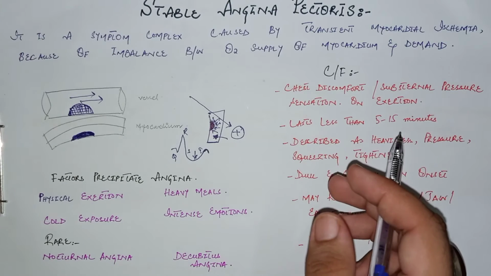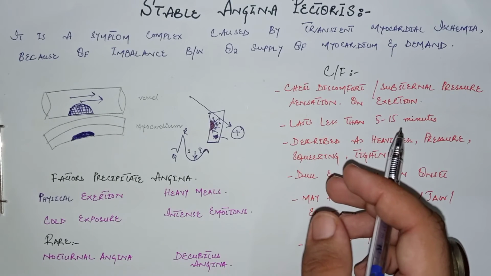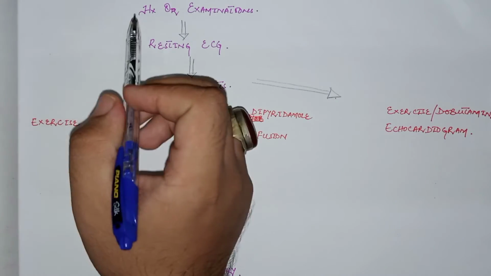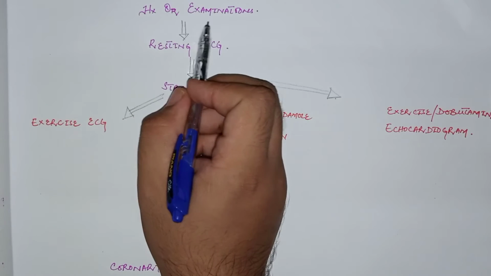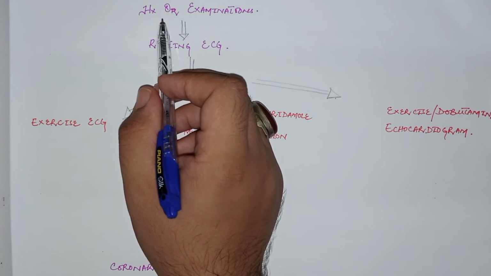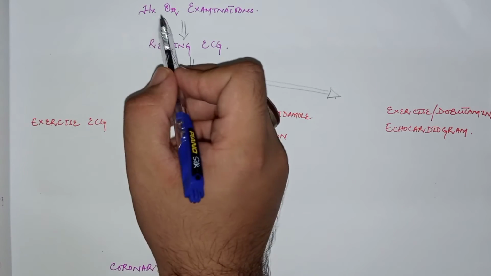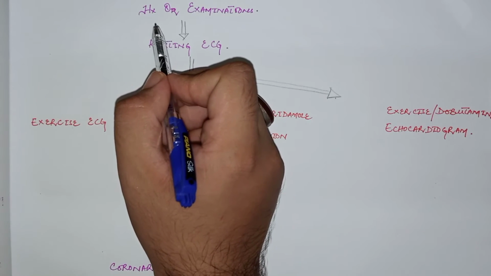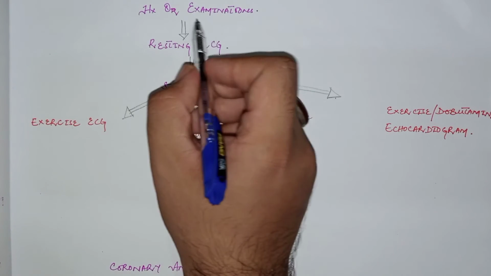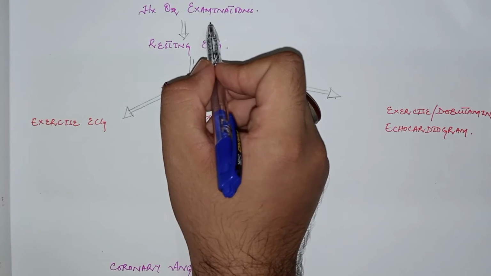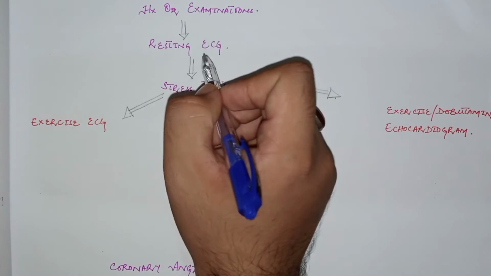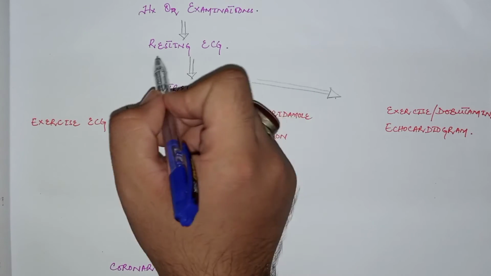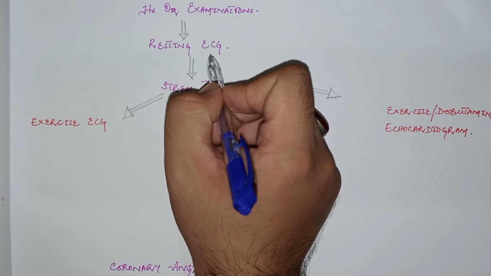Now come to the investigations which the doctor should do for stable angina. The first and most important part is history and examination. The history of risk factors is always present, like hypertension, smoking history, diabetes mellitus, sedentary lifestyle, and increased fatty foods. The examination is most of the time normal in these patients. The next step is to do the resting ECG. This is the best initial test to check for stable angina in these patients.